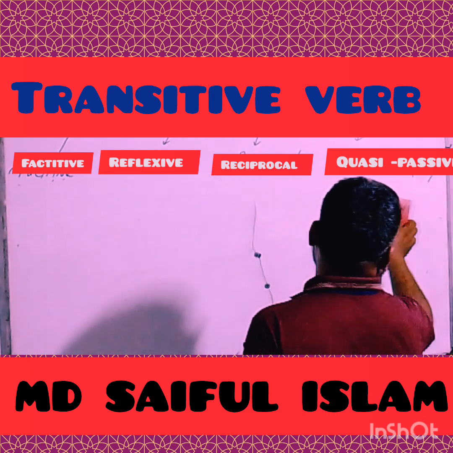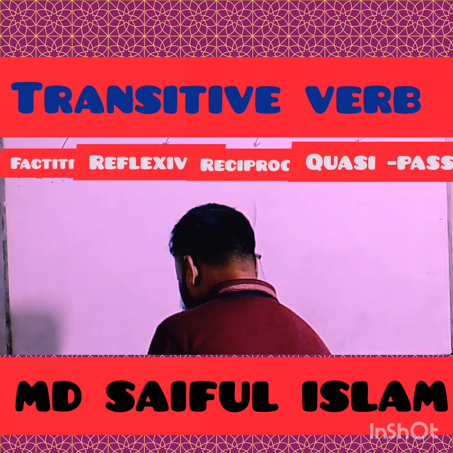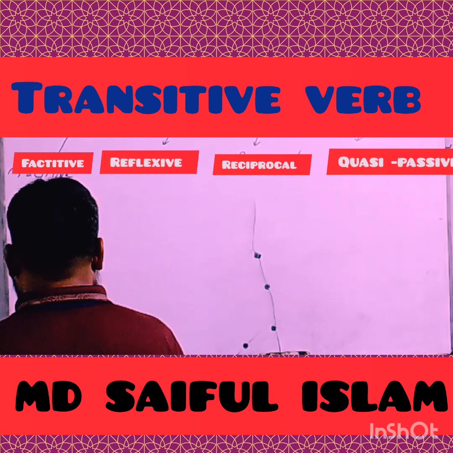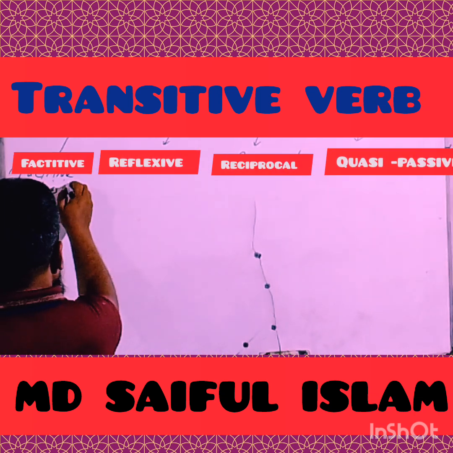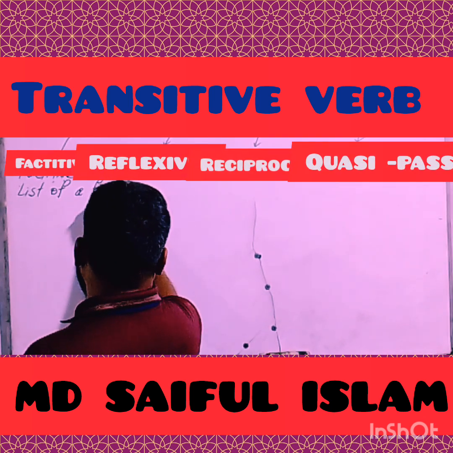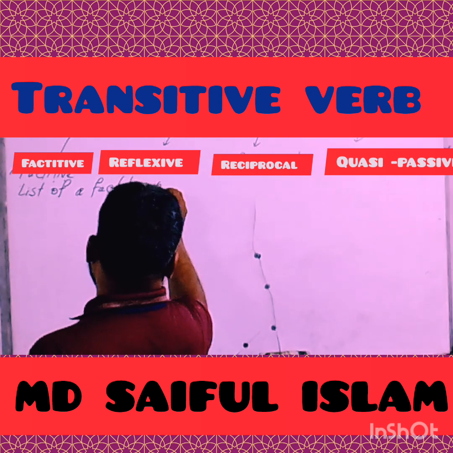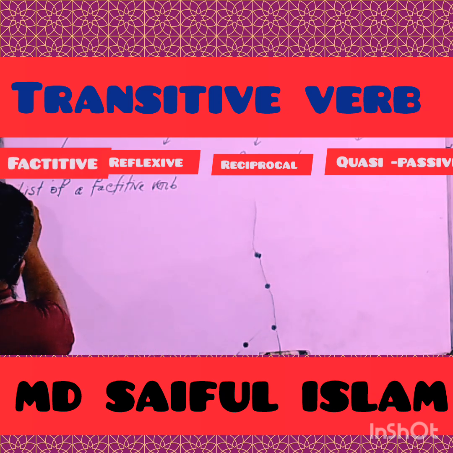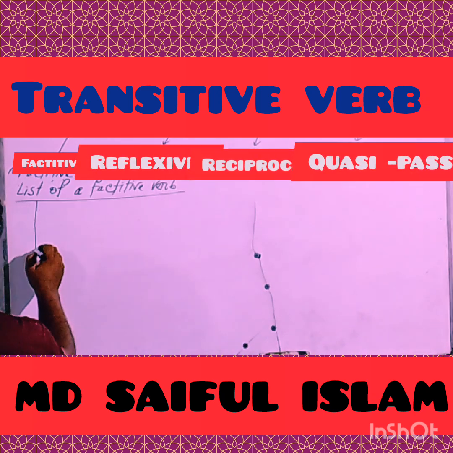Take a look at the board and try to understand. List of factitive verbs: selected, elected, nominated, made, called, named, appointed.